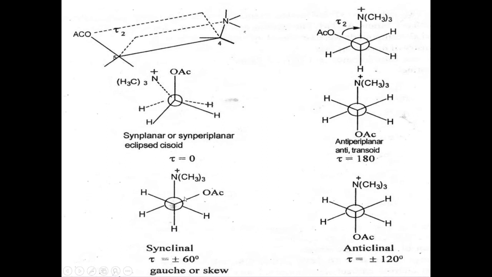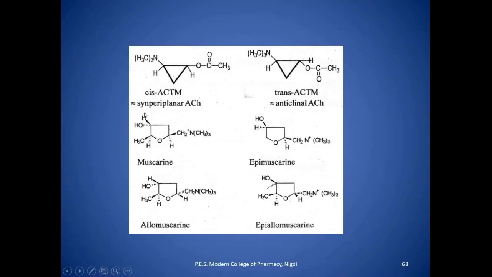So that's why it has been established as the preferred conformation for the receptor interaction. There are two types of structures on the basis of which we can determine the structure of acetylcholine.